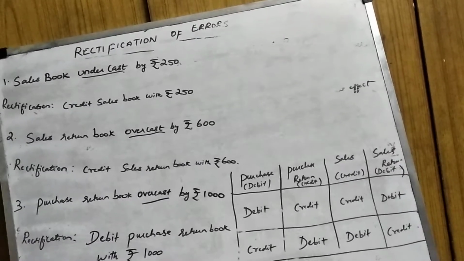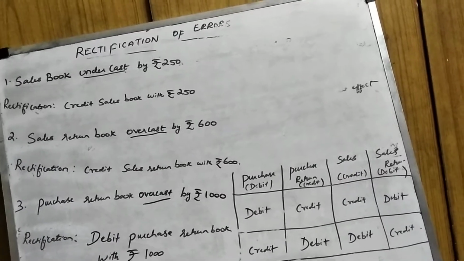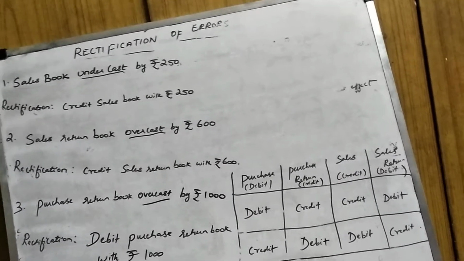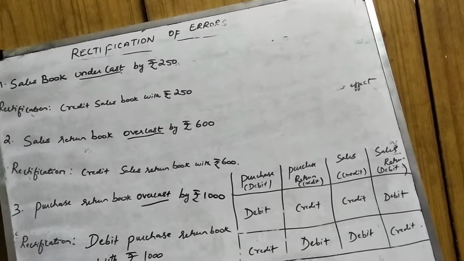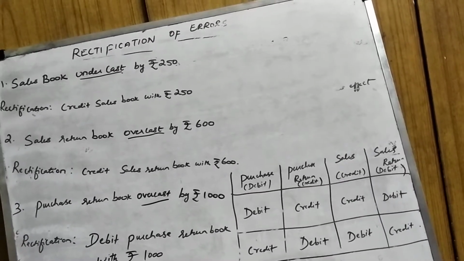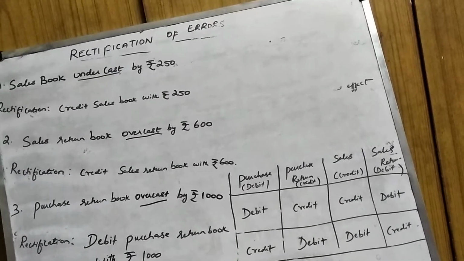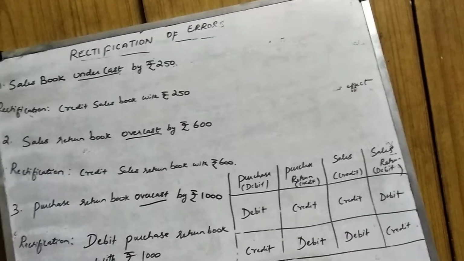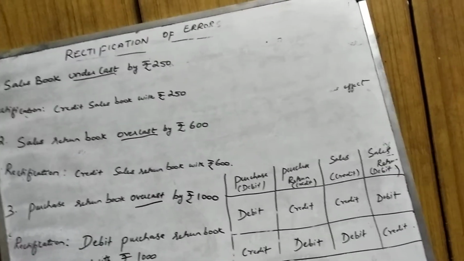Note this point clearly. If you locate and rectify the errors before the preparation of trial balance, then you can give a single line explanation to that effect for rectification. No need to write any entries there. The single line explanation is more than sufficient.